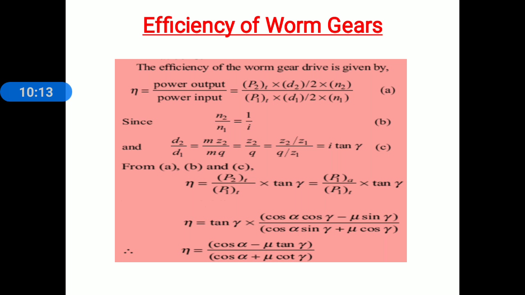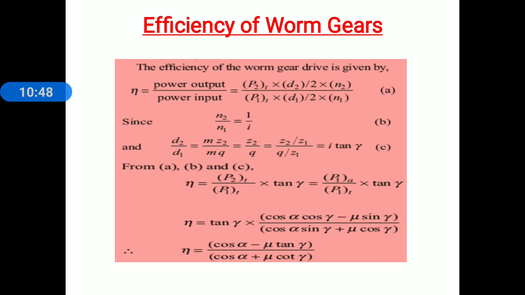Now again, here we remember the force analysis of worm gears. Now here we know the relation between resultant tooth force acting on a worm and worm wheel. Here we know that the tangential component of a worm wheel is equal to the axial component of a worm. That's why this equation is again modified. Efficiency is equal to P1A divided by P1T into tan gamma.